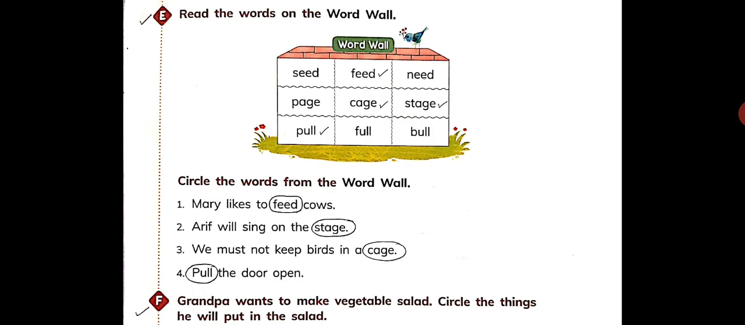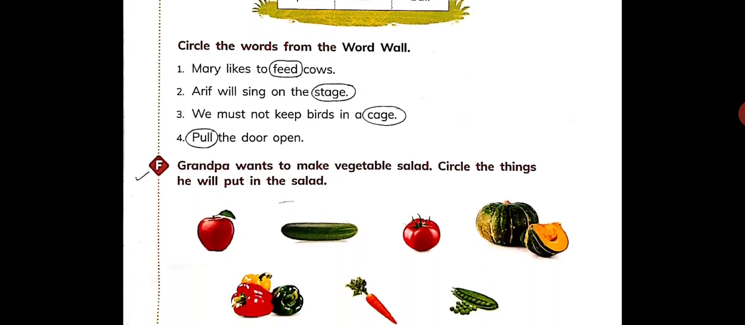Next is Arif will sing on the stage. So circle the word stage as it is there on the word wall. Next is we must not keep birds in a cage. So circle the word cage. Next is pull the door open. So the word pull will be circled. I hope this is clear. Now come on part F.